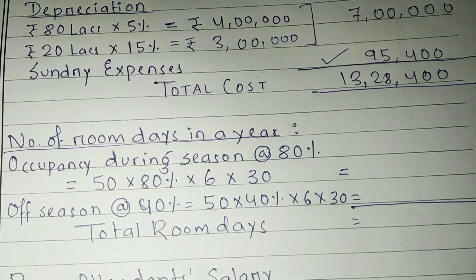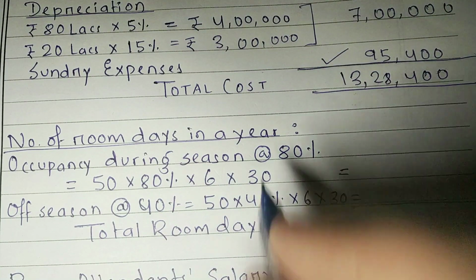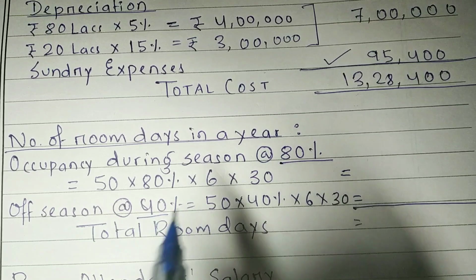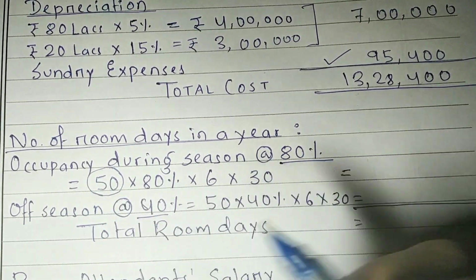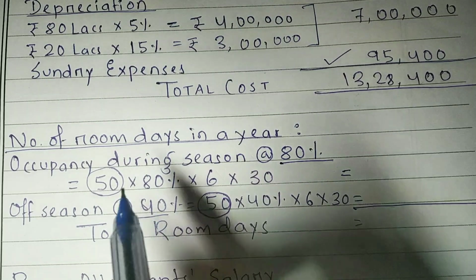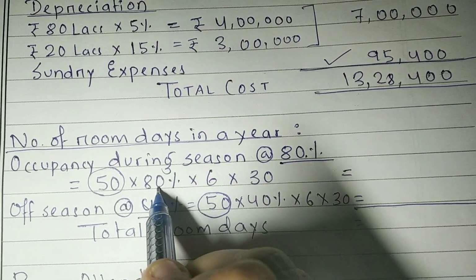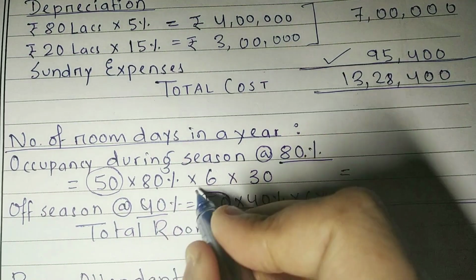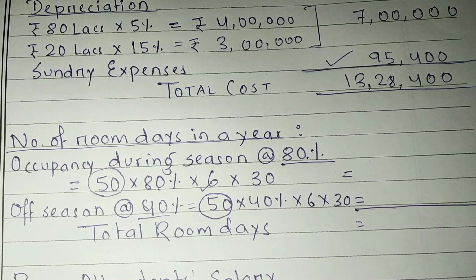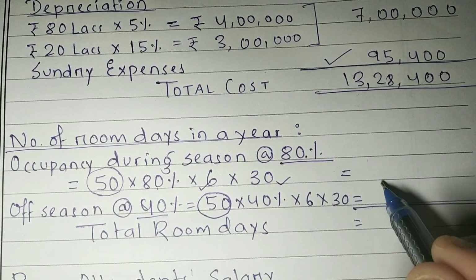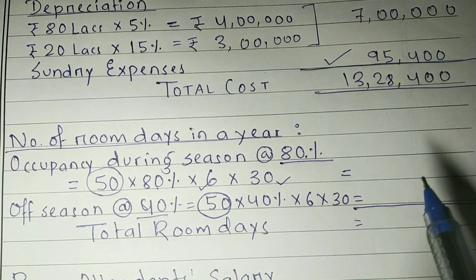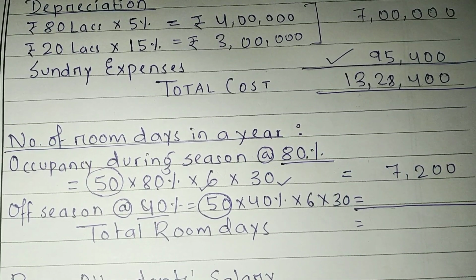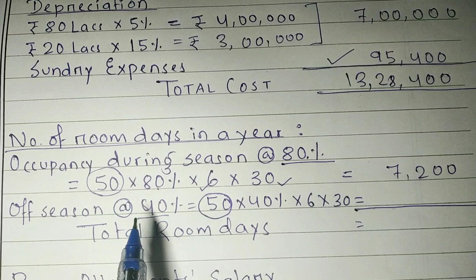So we know that during season 80% occupancy is there and during off season 40% occupancy are there. So during season there are total 50 rooms, right? 50 rooms. During season 80% occupancy is there, so multiplied with 80%. How many months are during the season? 6 months are during the season. How many days in a month? 30 days in a month. So now you can calculate this and it is coming as 7,200 room days.